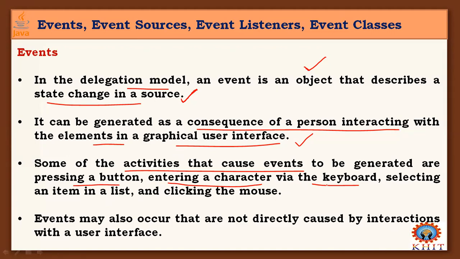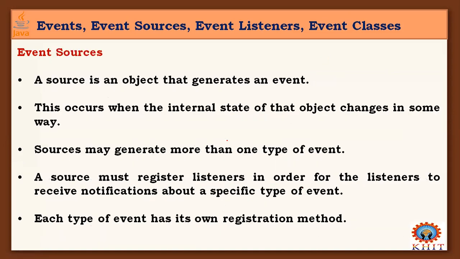We can process that event, and selecting an item in a list is also an event. Clicking the mouse is also one type of event we are going to handle through Java application programs. These events may also occur without being directly caused by interactions with the user interface. And we'll see these things in the program also.